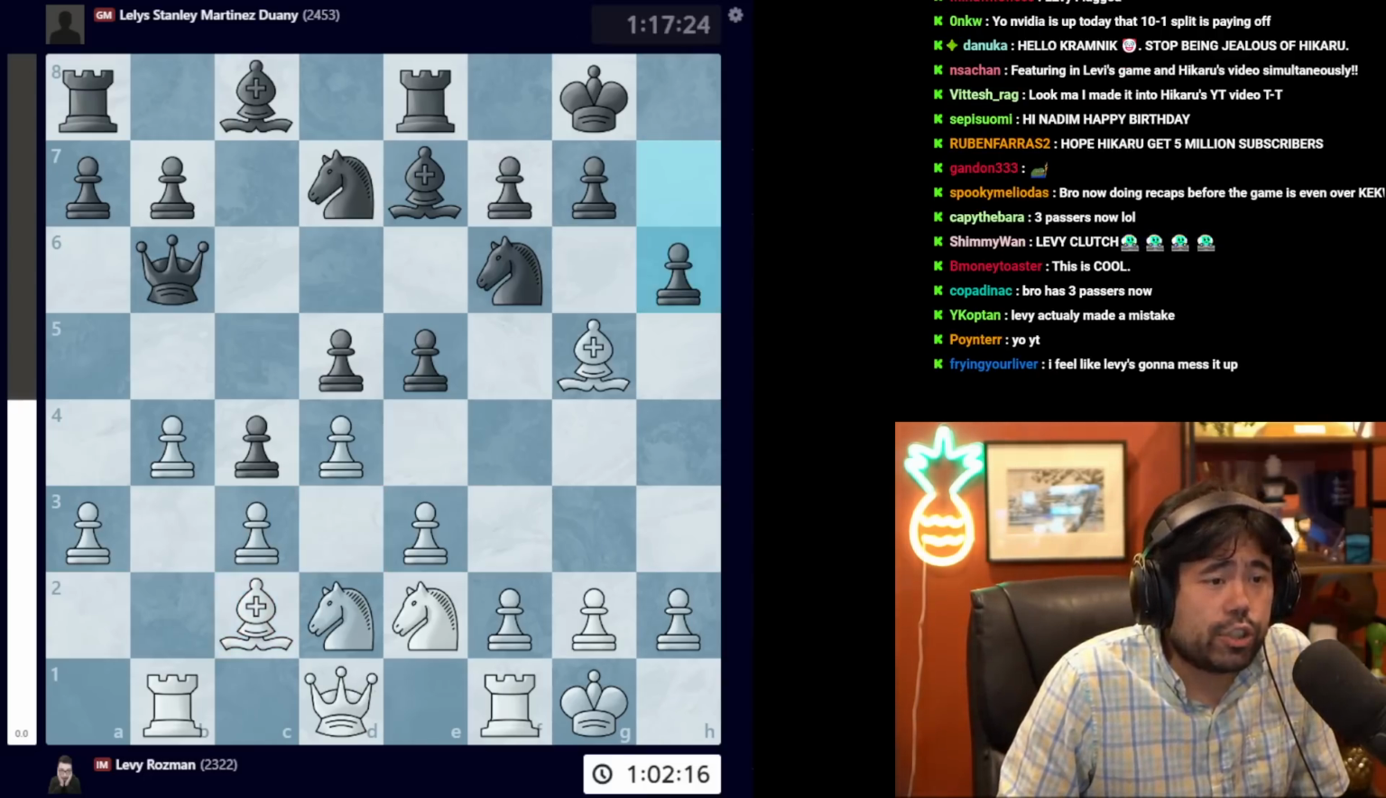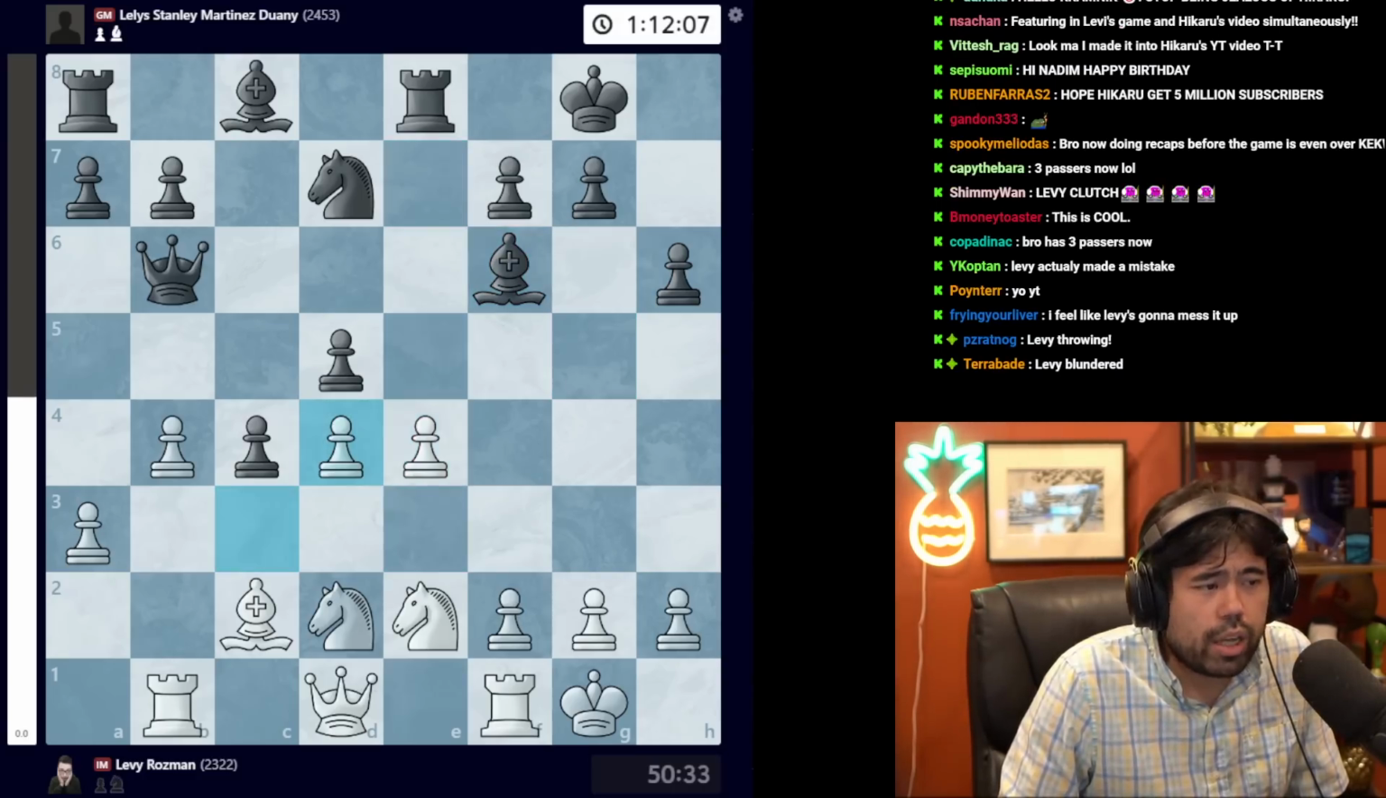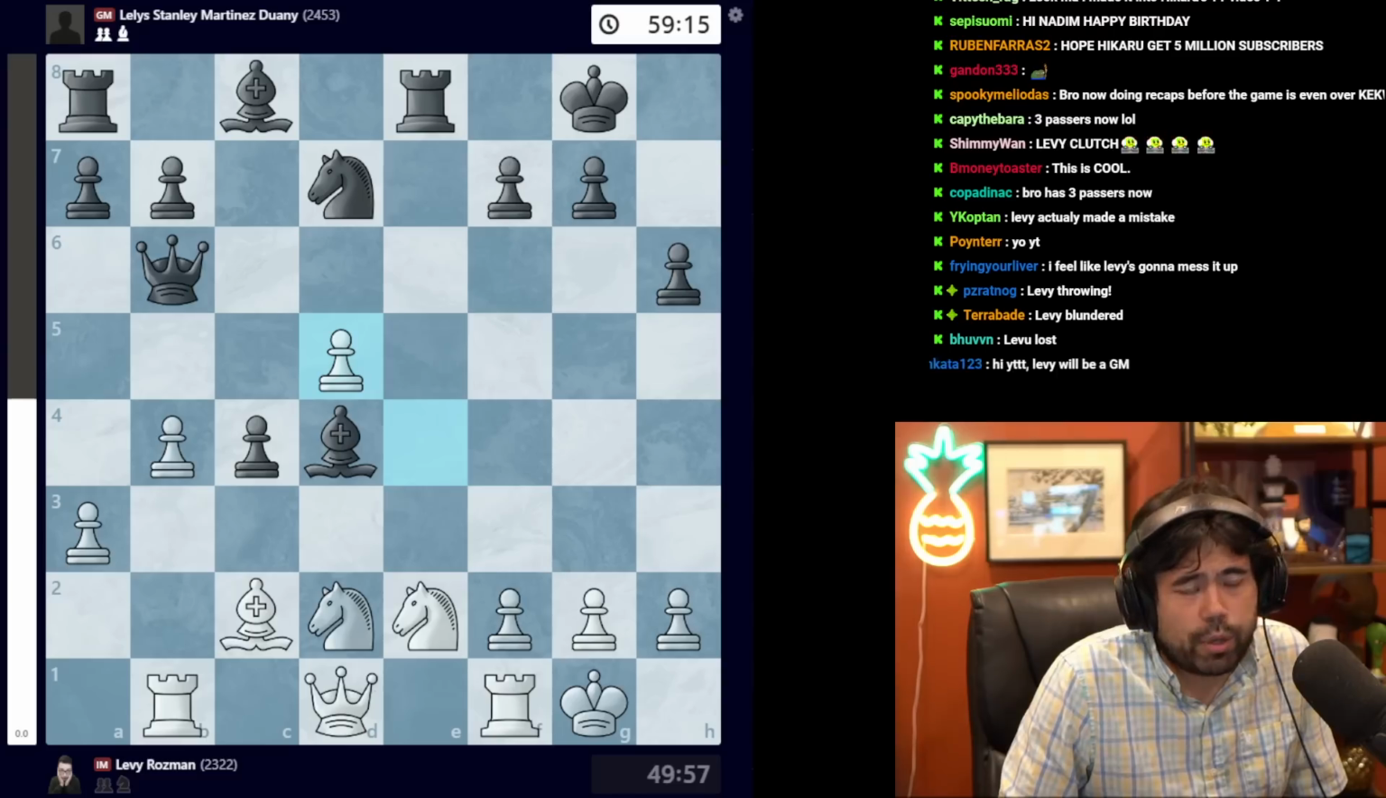Instead, we get the move h6. Levy trades the bishop for the knight, and now we get this move e4. Pawn takes pawn, pawn takes pawn, bishop takes pawn, pawn takes pawn, and knight e5.